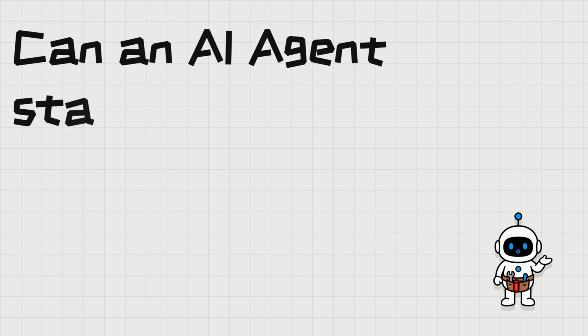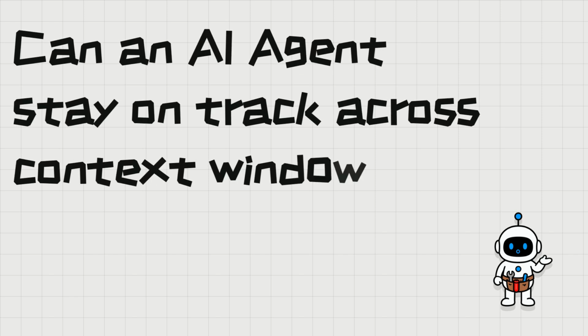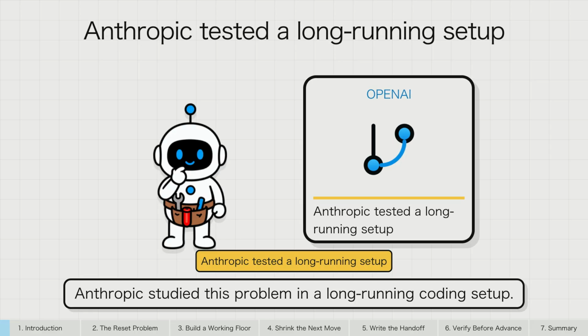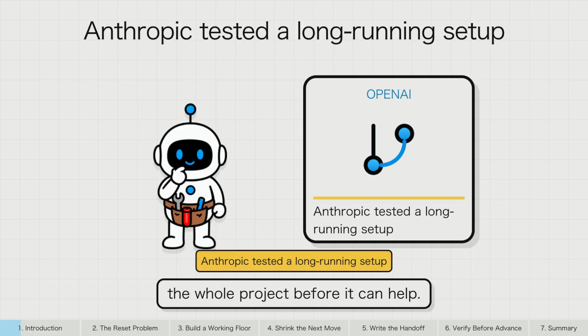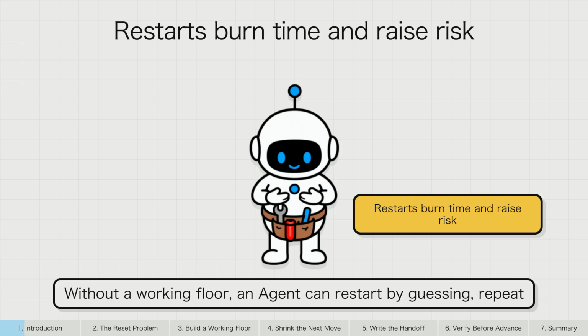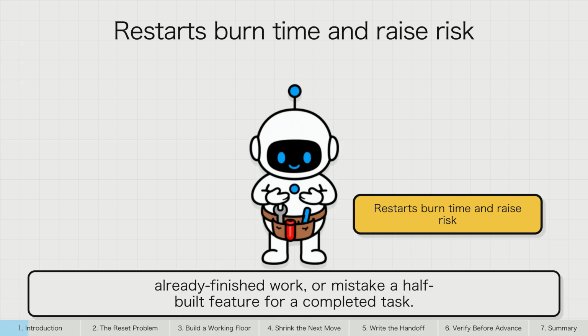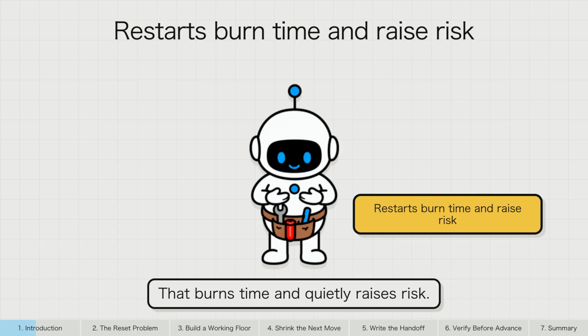Can an AI agent stay on track across context windows? Use a handoff. Anthropic studied this problem in a long-running coding setup. Their useful conclusion is simple: do not ask a fresh session to rediscover the whole project before it can help. Without a working floor, an agent can restart by guessing, repeat already finished work, or mistake a half-built feature for a completed task. That burns time and quietly raises risk.